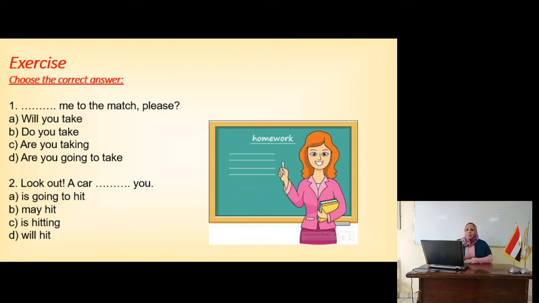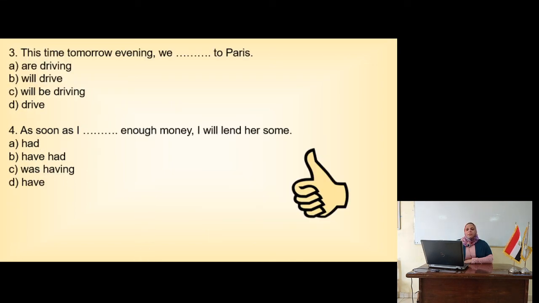Because this is a request, I will use will you take me. Will you take me to the match, please? Okay, look out. Number 2, look out. A car is going to hit you. Because I have look out, that means progressive. In number 3, this time tomorrow evening we will be driving to Paris. Will be driving.